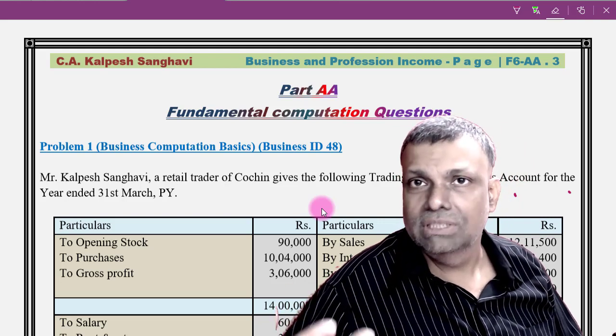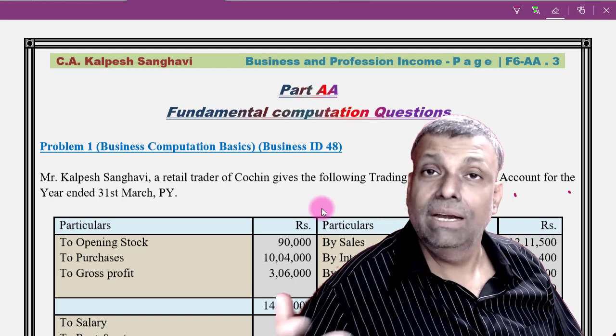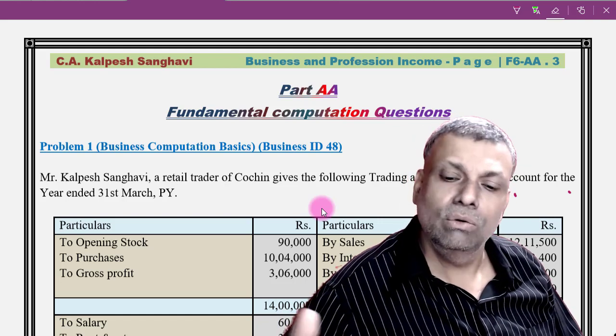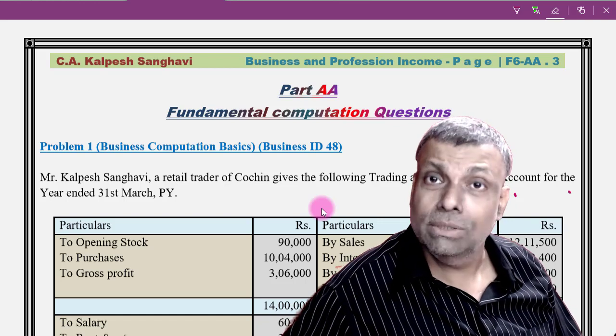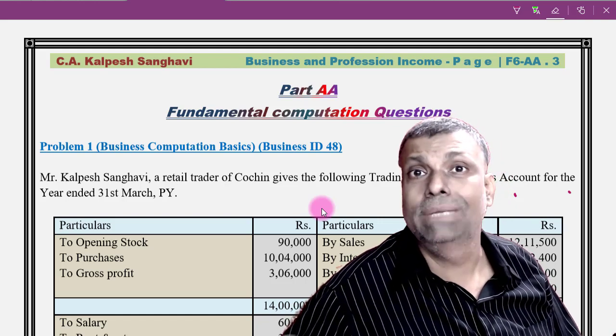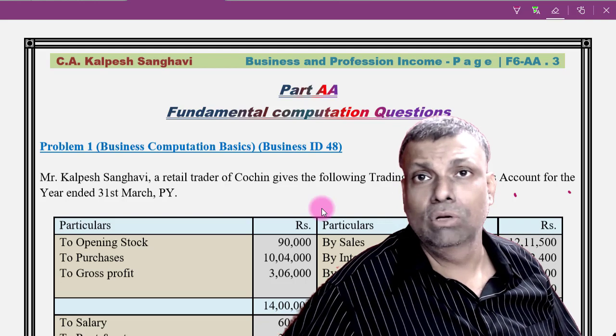So I'll explain each and every provision, and together with that I will also explain how that particular provision is to be applied in each and every question, and how the add or less adjustment is to be carried out by virtue of that particular provision.